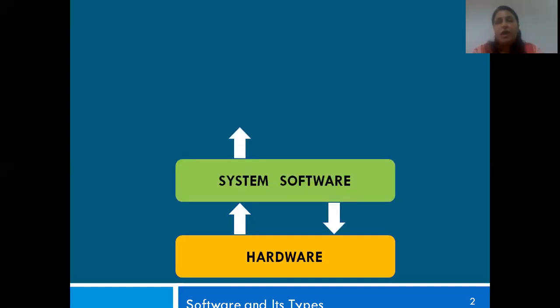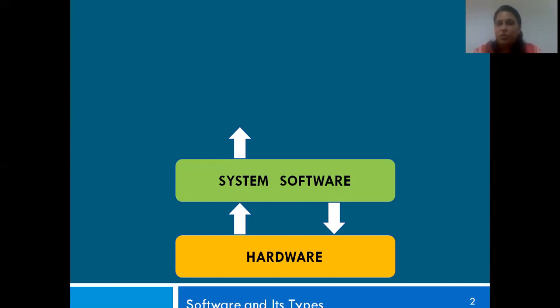What is a system software? A system software is basically which helps you to make use of the hardware. So it interacts with the hardware on one side, and it interacts with the user on the other side so that the machine can be put to use.